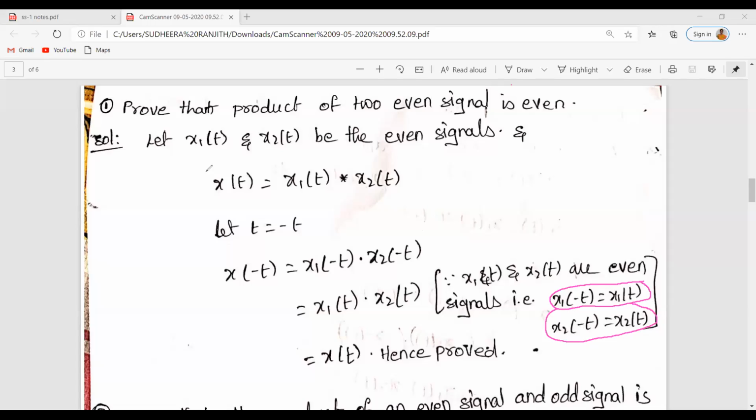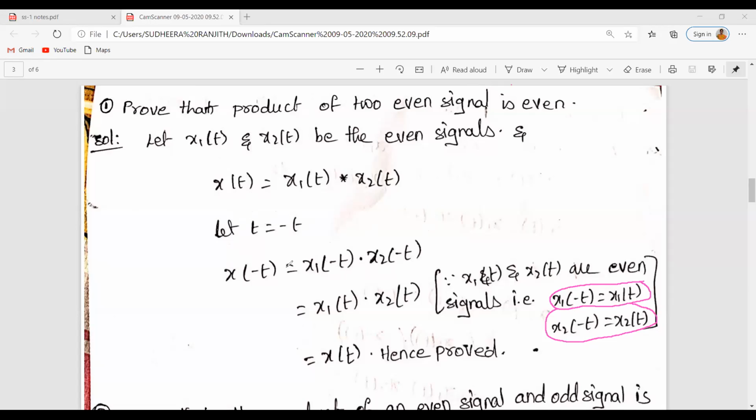Let us also consider x of t is equal to x1 of t into x2 of t. Here they have asked us to prove that the product of two even signals is an even signal, so we should check whether x of t is even. Let us replace t with minus t. X of minus t is equal to x1 of minus t into x2 of minus t.